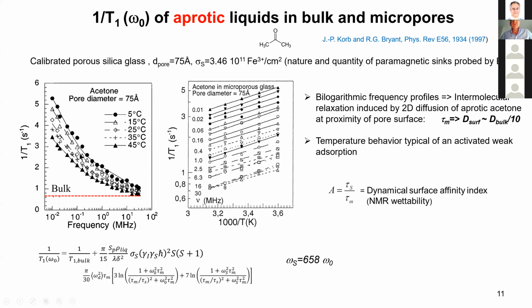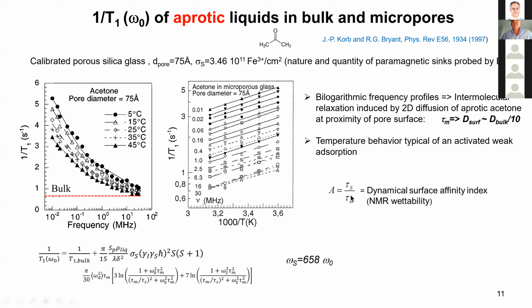It is interesting also to represent the same information on an Arrhenius plot. So here it's the 1 over tau, the rate, that depends on the inverse of temperature for different frequencies, and you observe the normal temperature behavior typical of an activated weak adsorption. So this modeling has only 2 parameters: the time for a single hopping at the surface and the time of residence at the surface. And the ratio is important because we introduce this ratio as a dynamical surface affinity index.